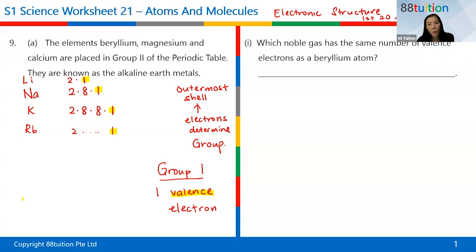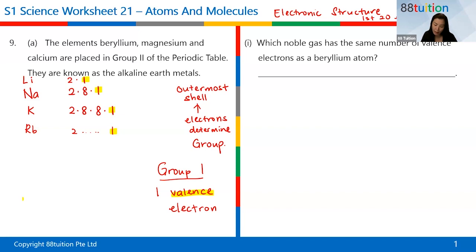Okay, you don't have to know how many electrons are in the inner shells after 20 elements, meaning the 21st element and so on. You don't need to draw the inner shells anymore. Clear? It's only up to 20 elements. Students are asking, so I have to let you know. Only the first 20, you need to draw the full electronic structure.